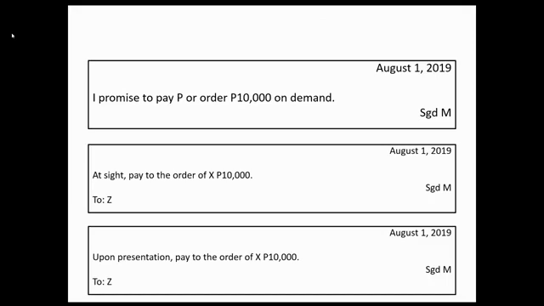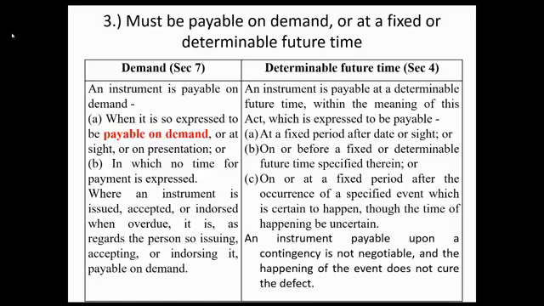Okay, next, at sight, pay to the order of X 10,000 pesos, signed M to Z. Payable on demand rin siya at sight. Or upon presentation, pay to the order of X 10,000 pesos, signed M to Z. That is still payable on demand upon presentation. Bali yan, when it's expressed to be payable on demand or at sight or on presentation. And letter B, if no time for payment is expressed. Example, I promise to pay to the order of X 100,000 pesos, signed M. Now, since wala siyang date of maturity, then the instrument is payable on demand.